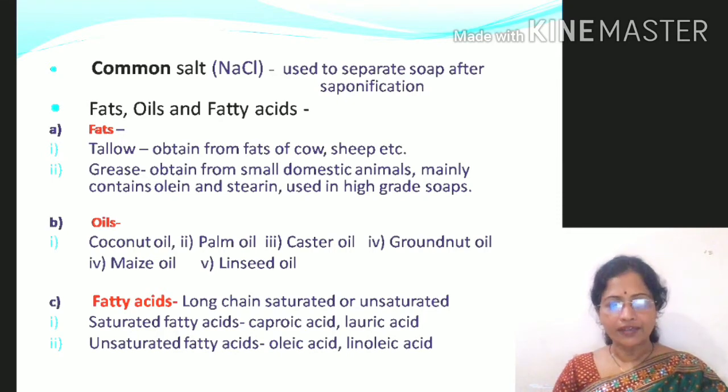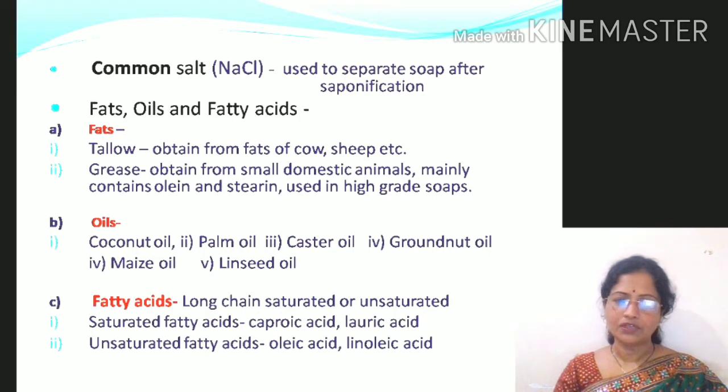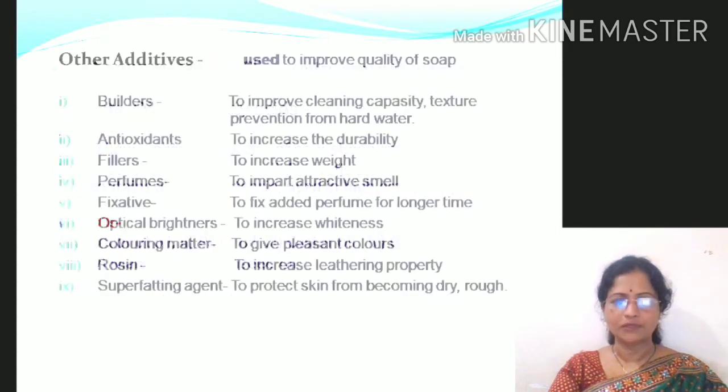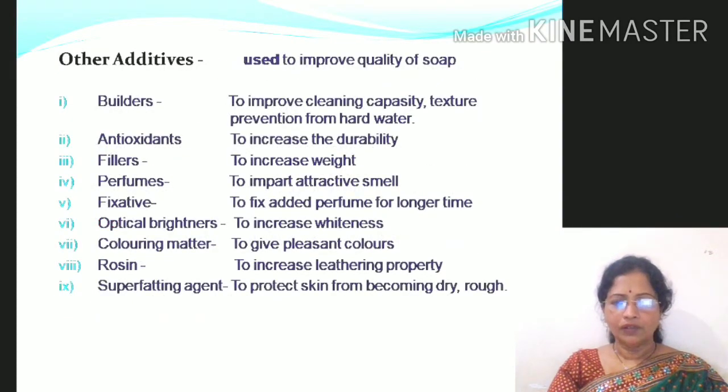Then fatty acids, which may be saturated or unsaturated, can be used in preparation of soaps. Saturated fatty acids like caproic acid or lauric acid, or unsaturated fatty acids like oleic acid or linoleic acid, can be mainly used. Then along with all these components, a third component should be added in the preparation of soap, which is mainly used to improve the quality and appearance of soap. These third components are called additives.